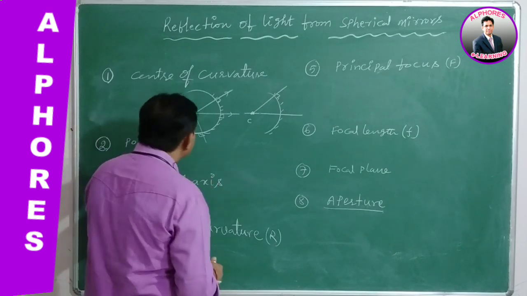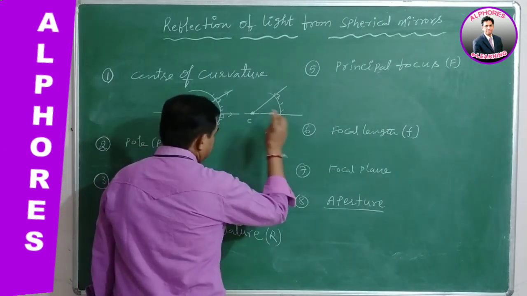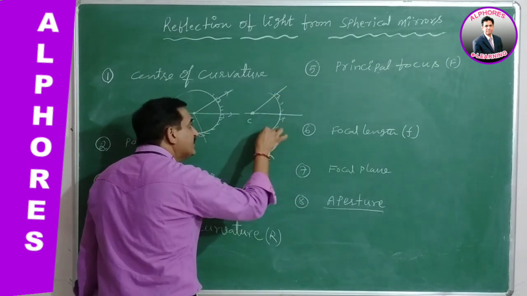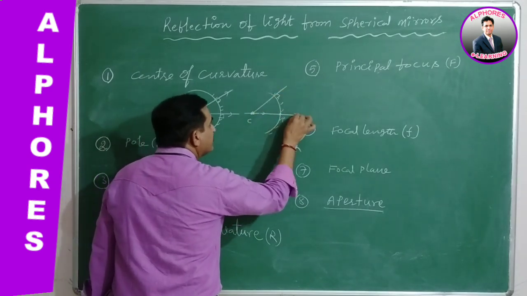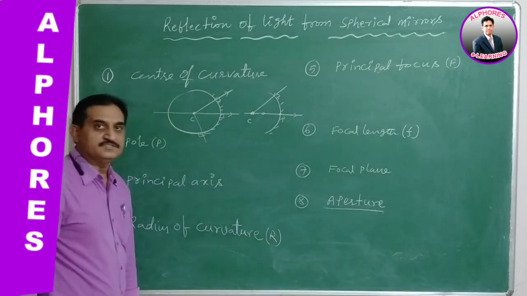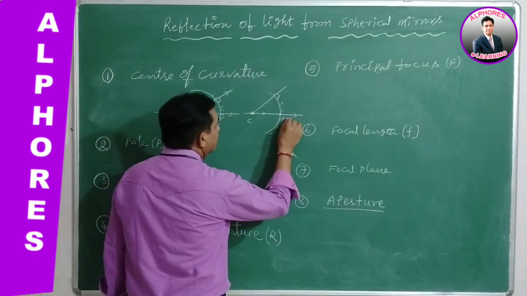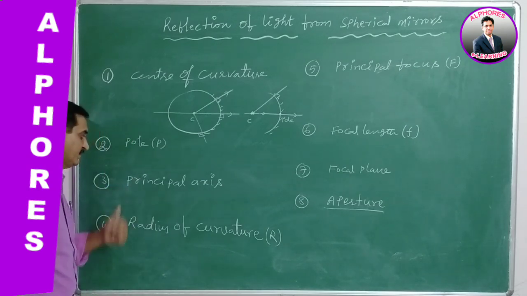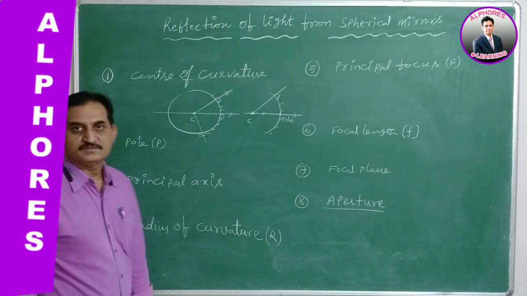I will show in this diagram. This is the pole. This is the midpoint of the spherical mirror through which the principal axis passes, known as the pole of the spherical mirror. Okay, this is the second one. The third one is principal axis.